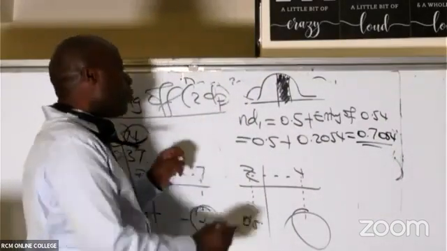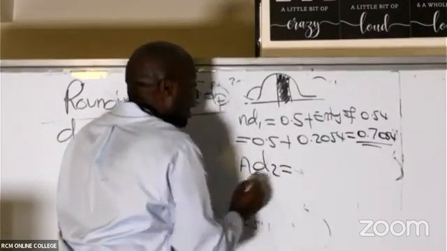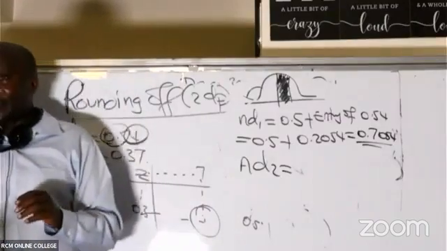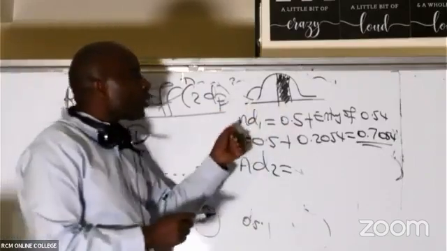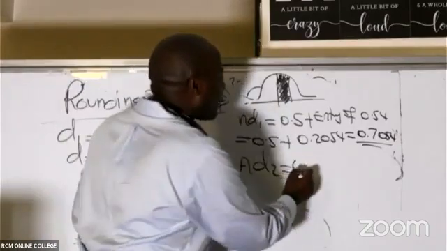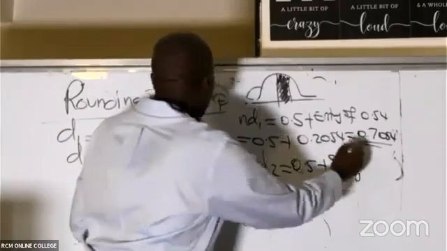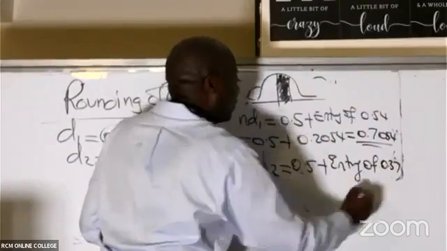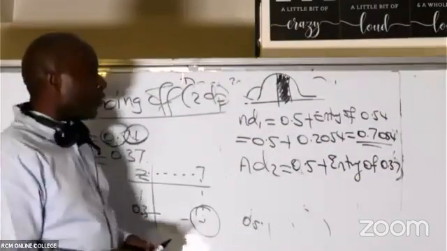So ladies and gentlemen, could you kindly go ahead and give me ND2? Remember, here we are making use of the standard table, the one where you must always start with the 0.5. So we start with 0.5 plus the entry of 0.37.